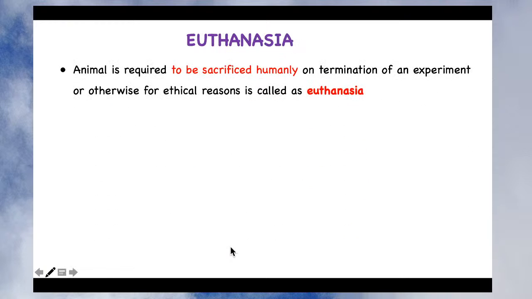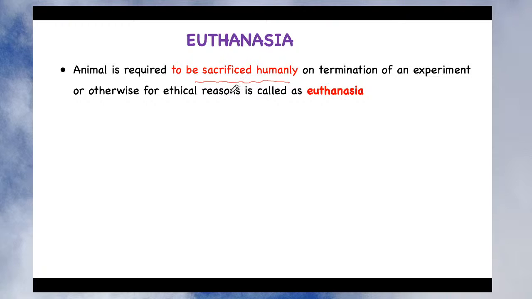Let's see what we mean by euthanasia and what the different requirements of euthanasia are. First see the definition. The animal is required to be sacrificed humanely. What do we mean by required to be sacrificed? Like if you have given irreparable injury to the animal, right? Or maybe it is not possible to rehabilitate the animal because it has some permanent injury. In such cases, those animals are considered as animals which are required to be sacrificed humanely, right?